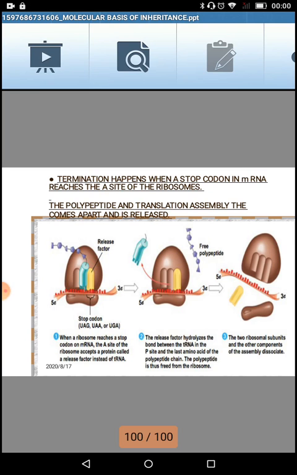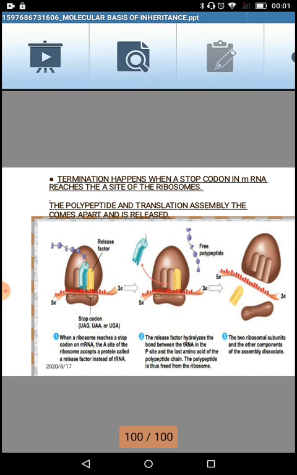Now once the whole assembly moves one codon forward, the methionine which was present in the P site shifts to the E site, then the A site shifts to the P site, and now the A site is free and it summons the new amino acid according to the information on the messenger RNA. Once that summoning comes, the methionine will attach to the next amino acid which is now present at the P site, and the E site will help in the ejection of the transfer RNA, as it has already given its methionine.